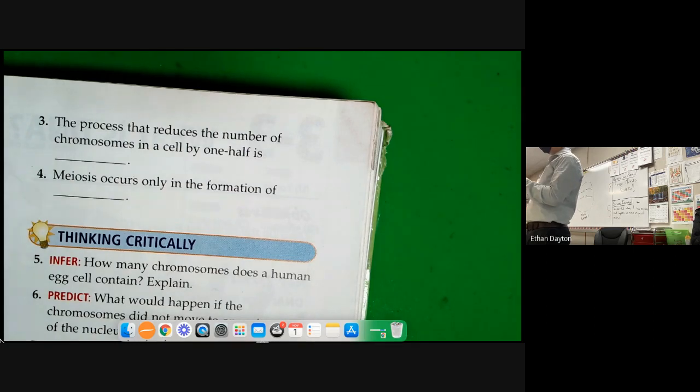Corbin, you think you can call on somebody to help you out? Someone has been called on. Sure, go ahead, Wes. What is the question for? Yep. Meiosis occurs only in the formation of what? Body cells or what?